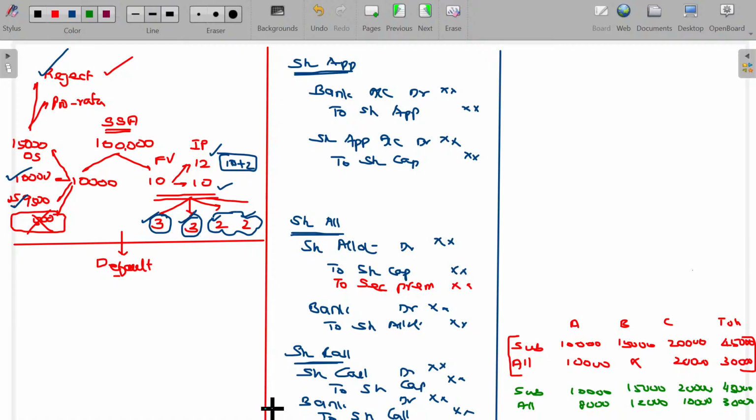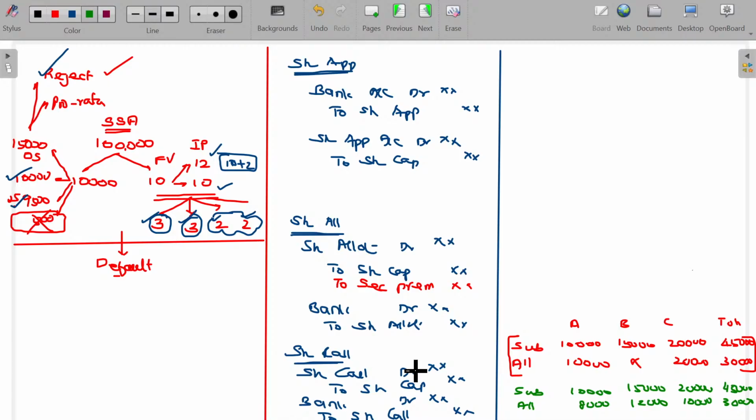So here, A applied for 10,000, but he got only 8,000, balance 2,000 rejected and refunded. Similarly, in case of B, applied for 15,000, but we allotted only 12,000 shares, balance 3,000 application monies are refunded. And C allotted only 10,000 out of 20,000 applications.